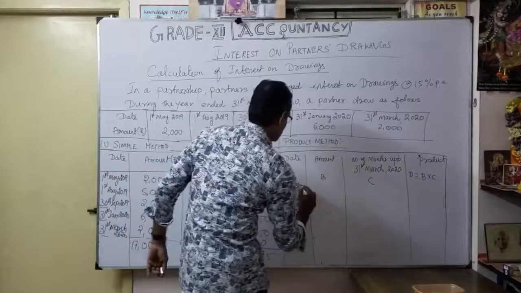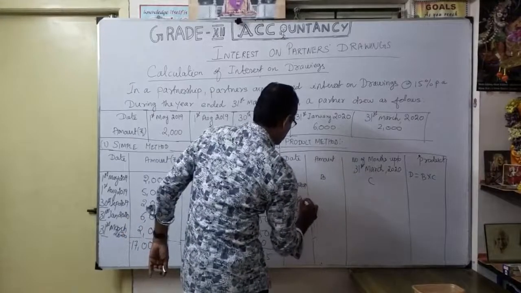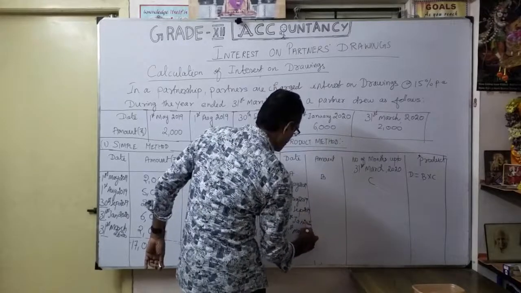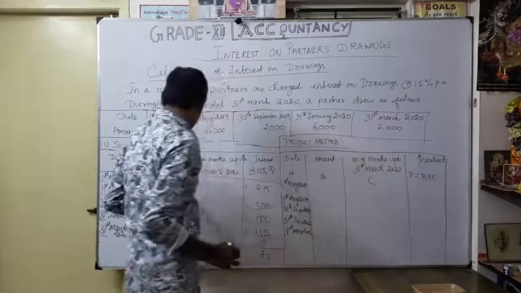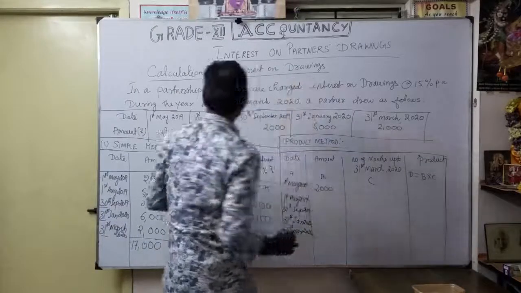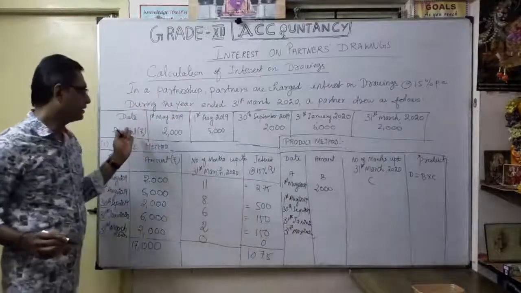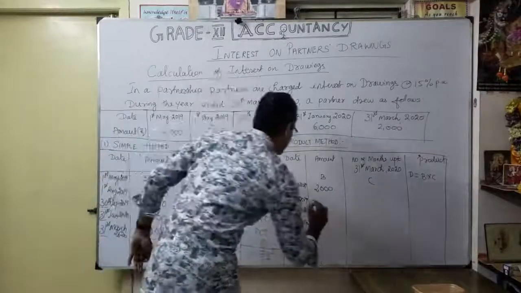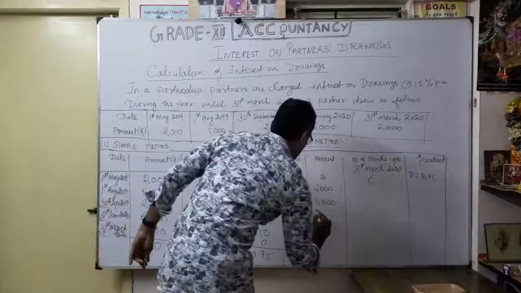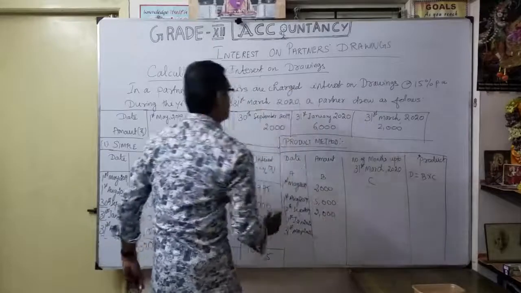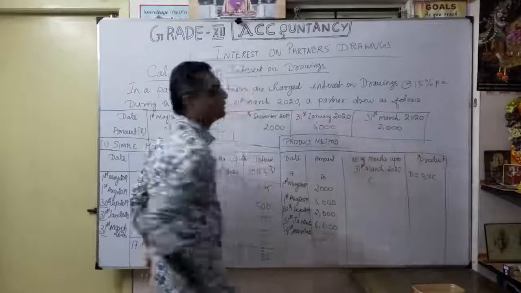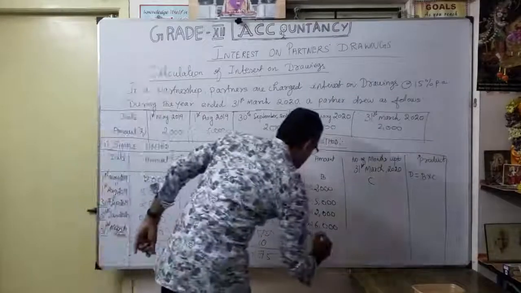Here 2019, 2019, 2019, here 2020, 2020. The amounts are also the same. For 1st May 2019, how much withdrawn? 2000, here 5000, here September 2000. Thereafter January 6000, and finally 31st March 2000.